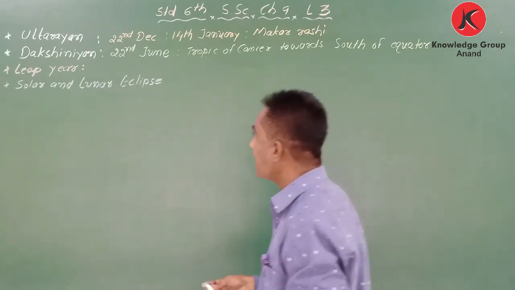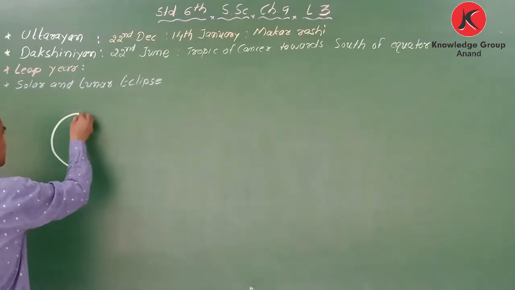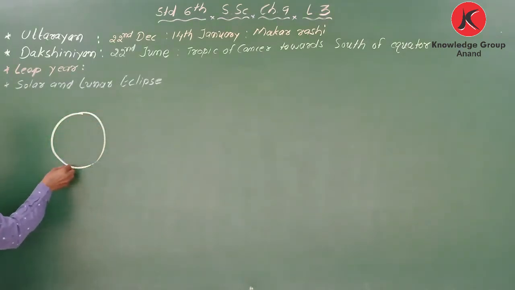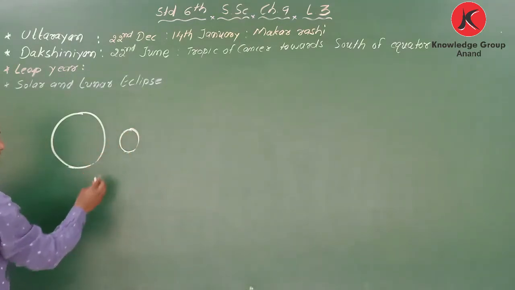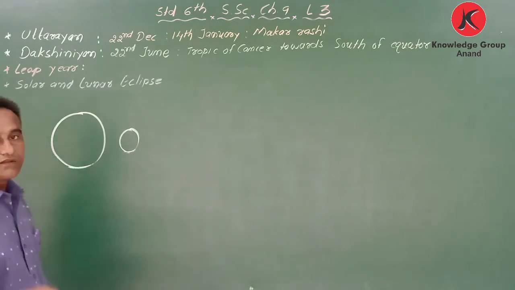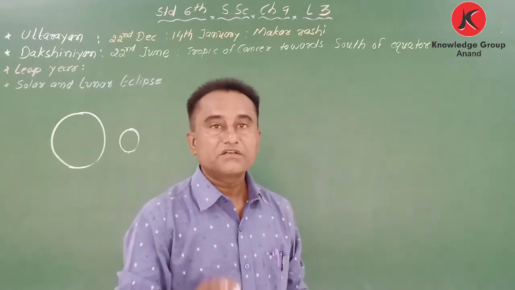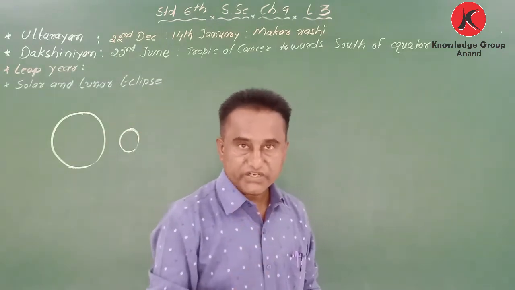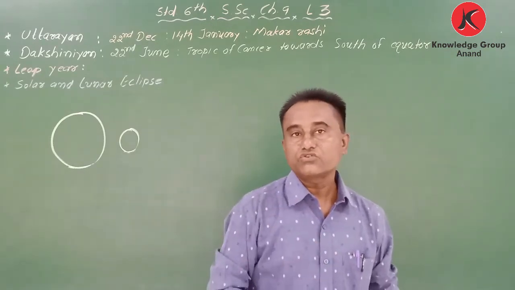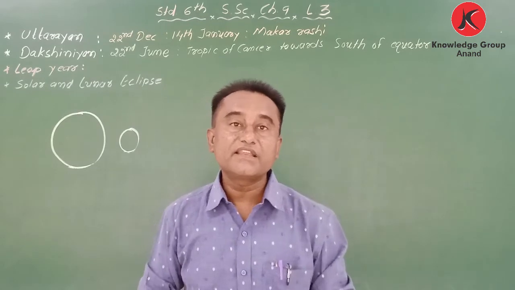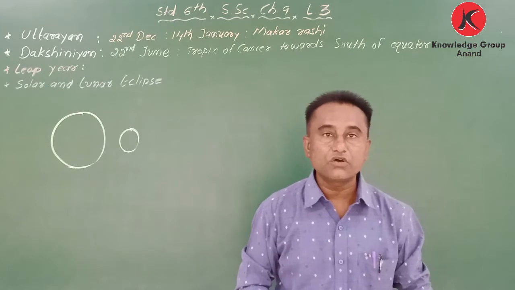My dear students, here I would like to say, this is the earth and this is the sun. Where the sun rays fall straight, they are hot, and the area that receives maximum heat is called summer.